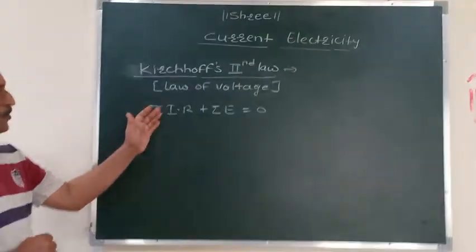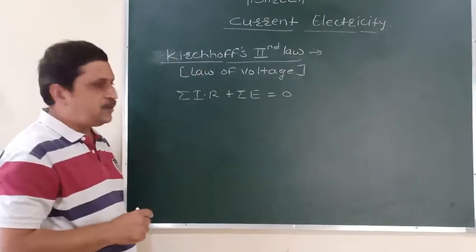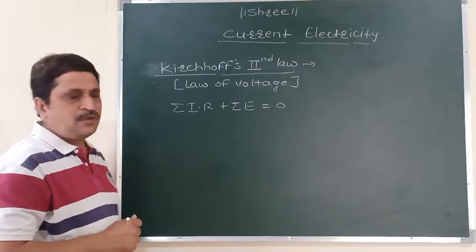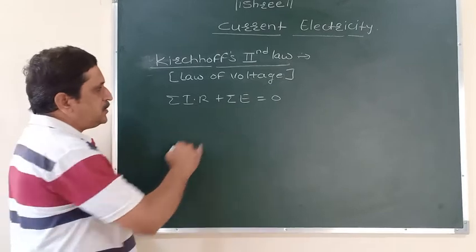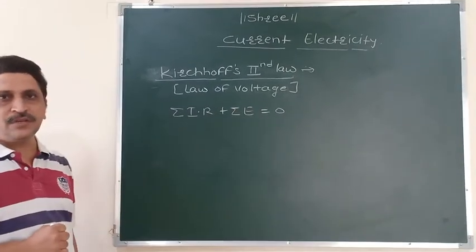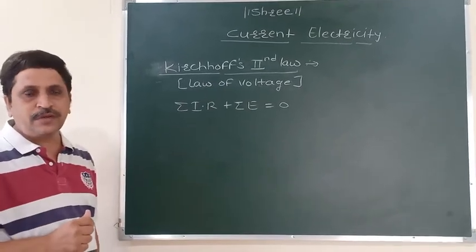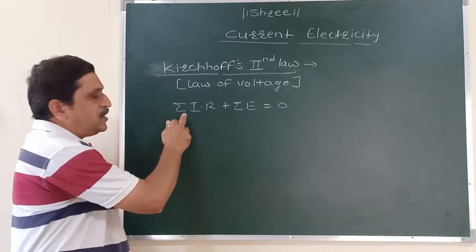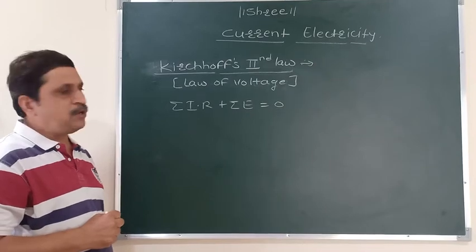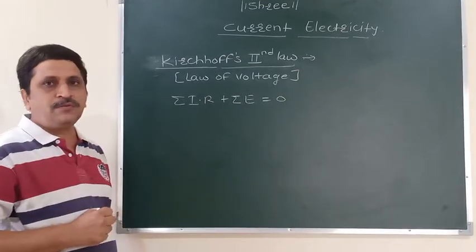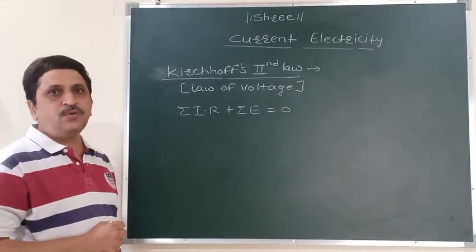Now from that, we can make one statement for this law. According to the statement of Kirchhoff's second law, the algebraic sum of the product of current and resistance in each path of the circuit and the algebraic sum of EMF of cells which are connected in the circuit is always equal to 0. Listen carefully once again: the algebraic sum of the product of current and resistance in each path of the circuit and the algebraic sum of EMF of cells connected in the circuit is always equal to 0.